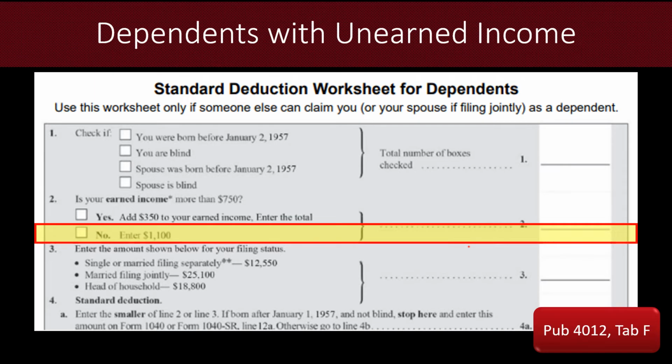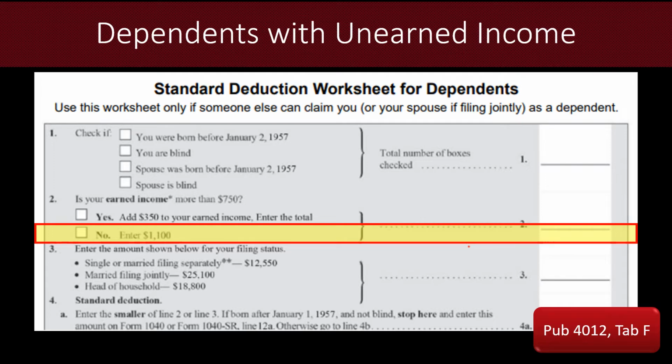So in our last lesson, we briefly covered the standard deduction for dependents, and we didn't delve real deep into it, but there is this worksheet, and of course this is something that TaxSlayer figures out as long as we are checking the box in the basic information screen in TaxSlayer that says that this is a dependent's return, that somebody else can claim this taxpayer.